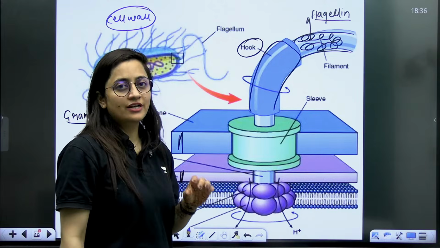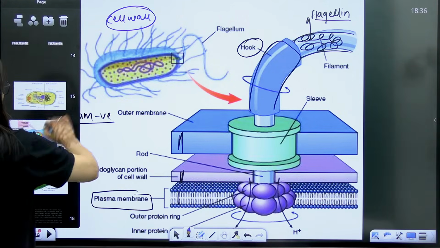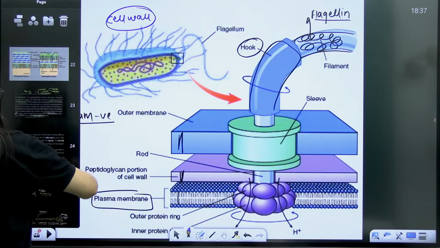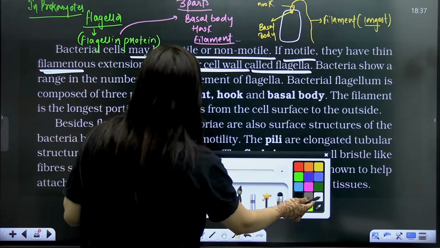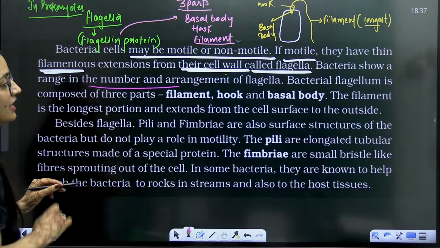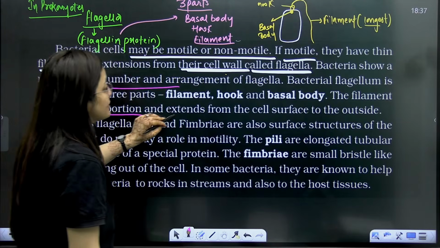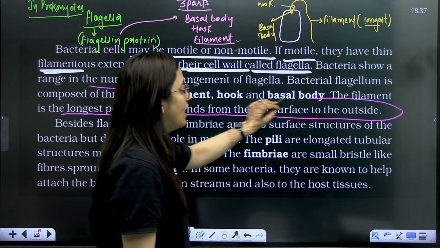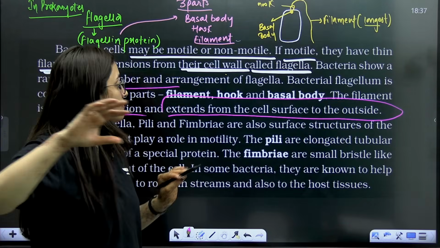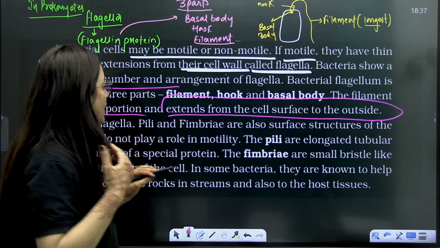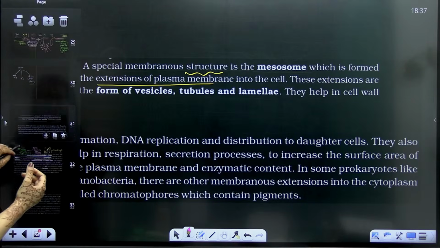So basically, if you read that line from the NCERT carefully, that bacteria show a range in number and arrangement of flagella, and this flagellum has three parts, and the filament is the longest portion, which extends from the cell surface to the outside, this point is absolutely correct. That thin filament is coming out from the cell surface to the outside. But here, the point which is written here, where is it?